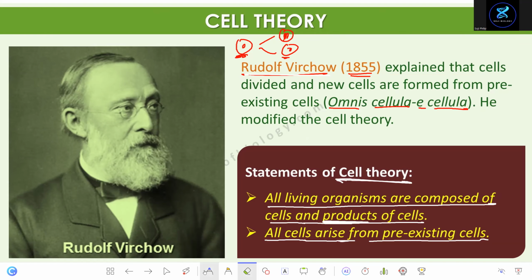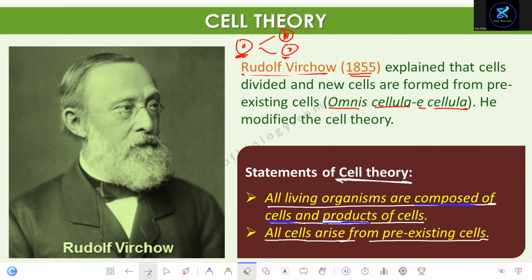The two statements of cell theory. All living things are made up of what? Cells and the products of the cells. And all cells are formed from pre-existing cells. There's no magic like all of a sudden a living thing appears. No, for a living thing to form, there should be another living thing. There should be a parent. A parent cell only forms a daughter cell. There's no magic here, right? For a cell to be formed, there should be a previous cell. This is the cell theory.